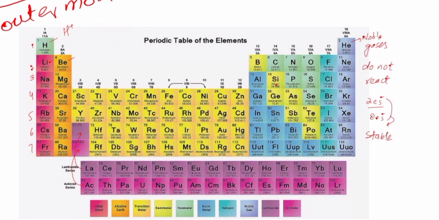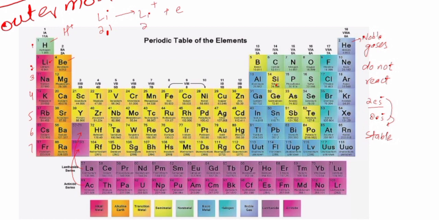So when it becomes Li plus, it means lithium has lost 1 electron. Is it clear? So now it has 2 electrons only.